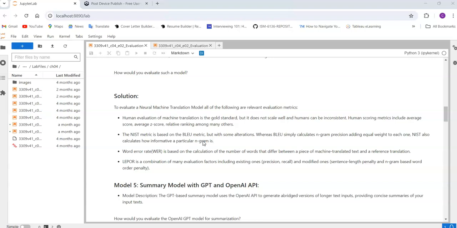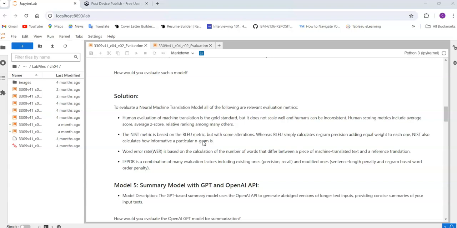That is your error percentage for that particular question, which is called word error rate. Similarly, the output generated by your model is compared to the reference solution, and then you calculate the error rate. That is called word error rate, and it is also one of the best metrics for this model.